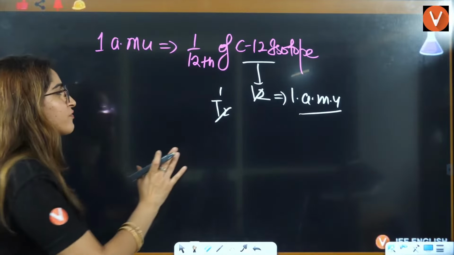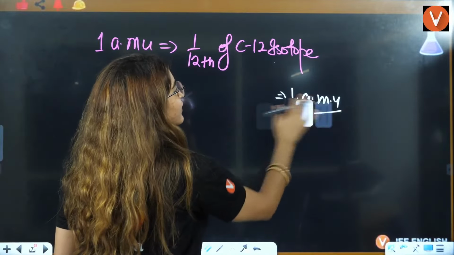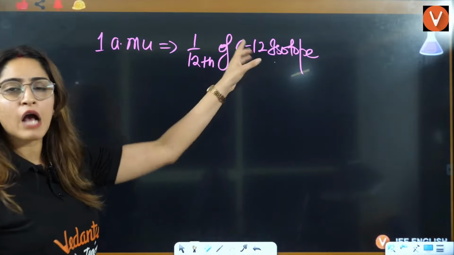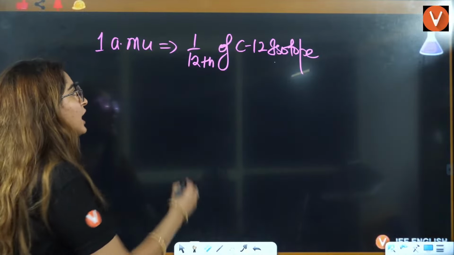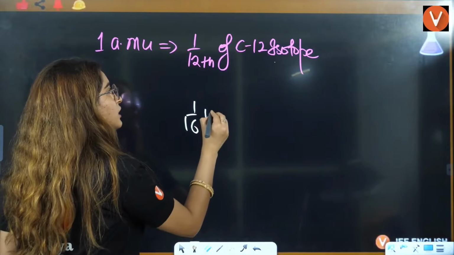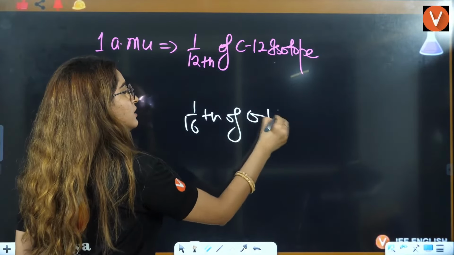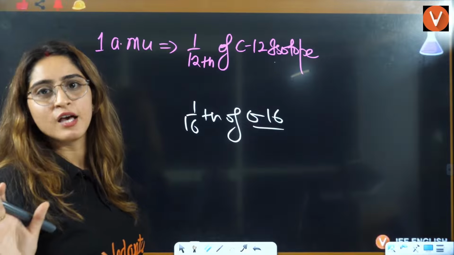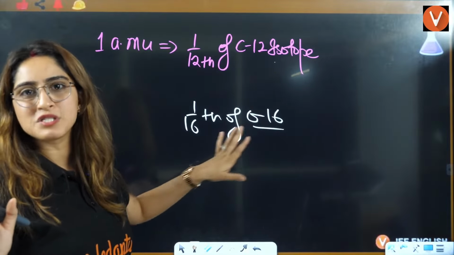Writing the definition this way is difficult, right? So 1/12 of the carbon 12 isotope. Now, why have they not written 1/16 of oxygen 16? They had written it, but there was some confusion, that's why it was eradicated.